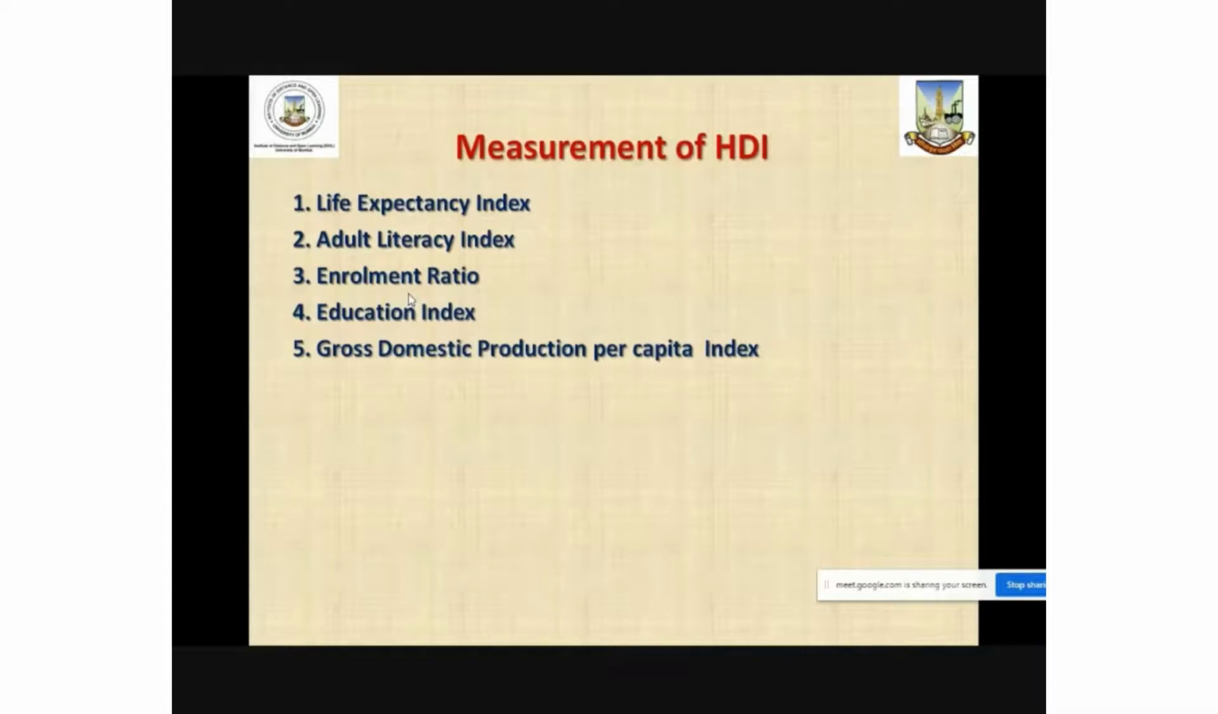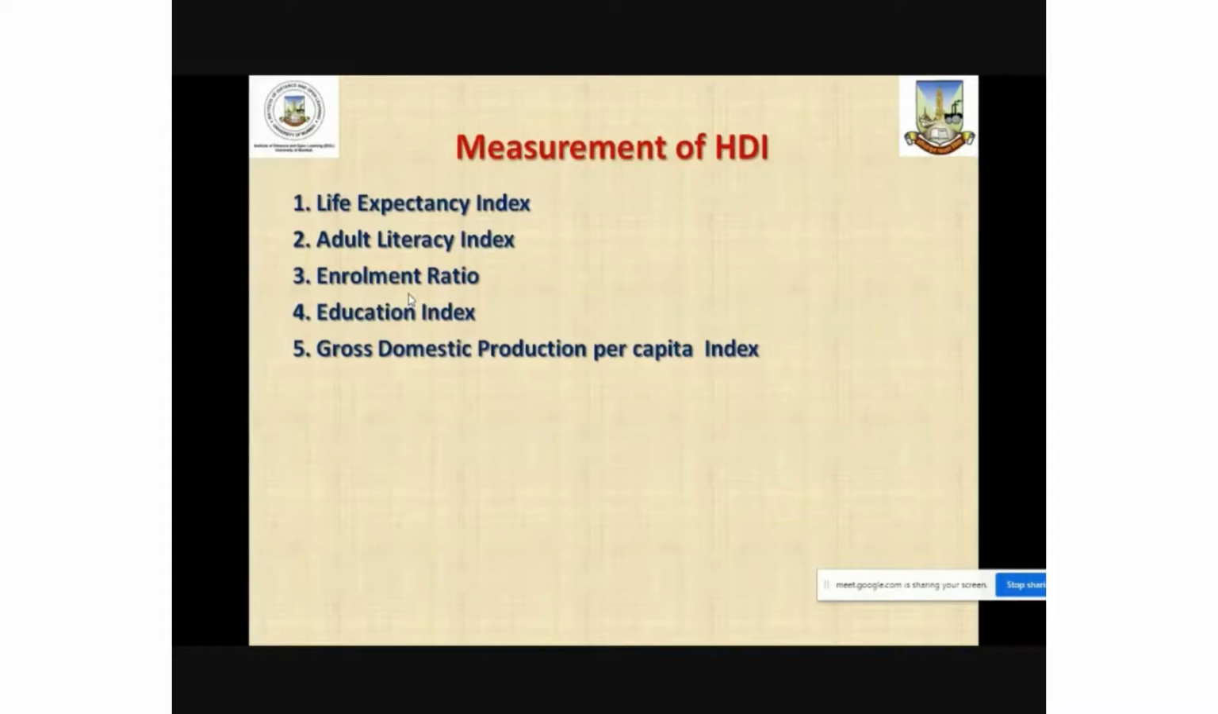Enrollment ratio is the ratio of the population between 6 to 14 years and the total population in this particular age group with the actual number of students that have been enrolled in the schools. That enrollment also is an important indicator of the level of education. 2/3 of adult literacy index plus 1/3 of enrollment ratio is used to calculate the education index.